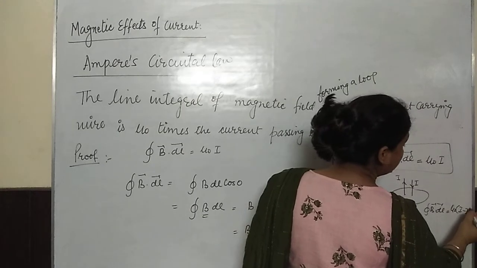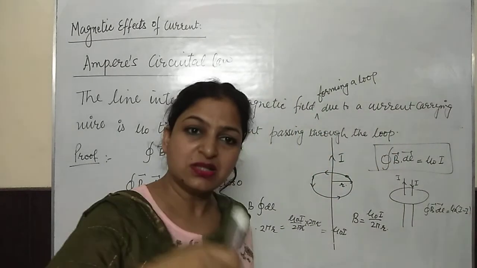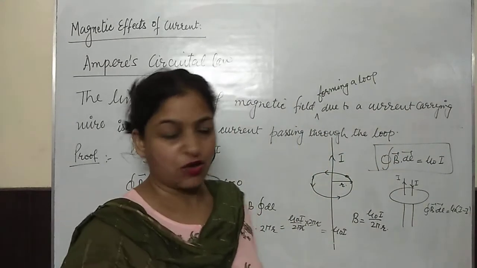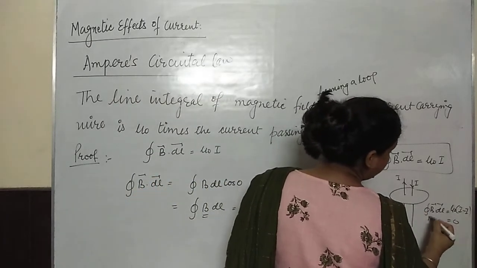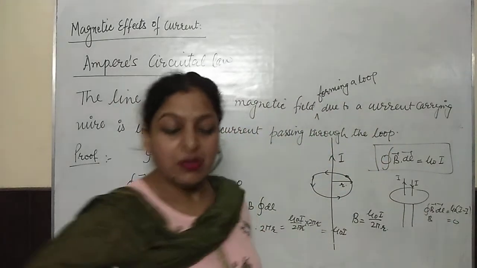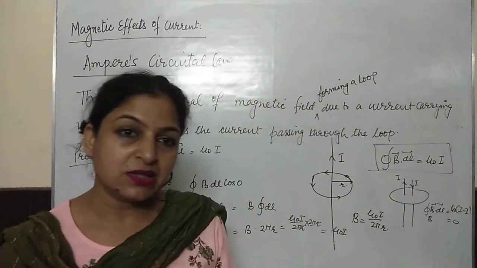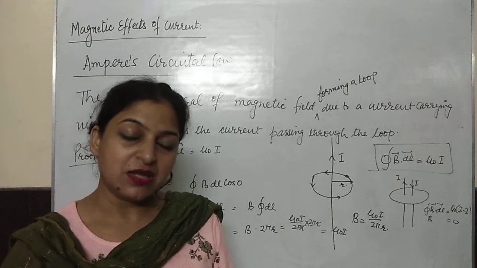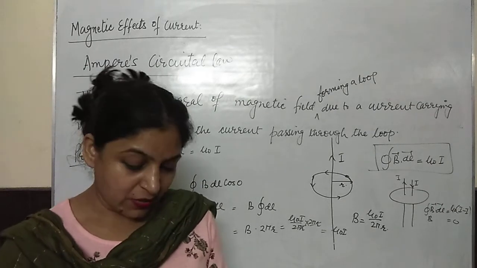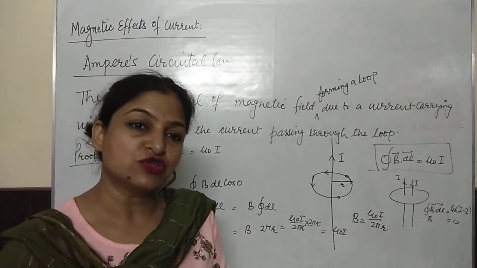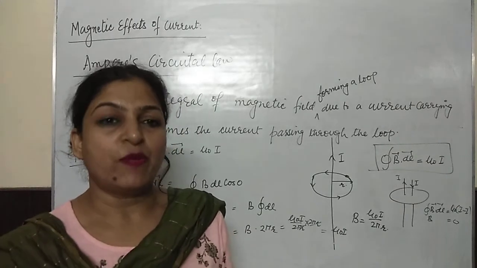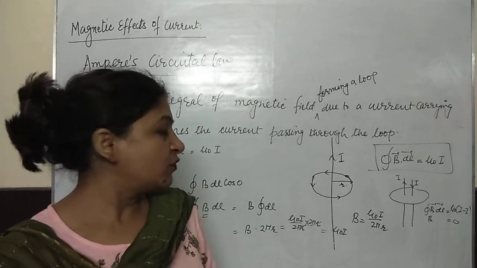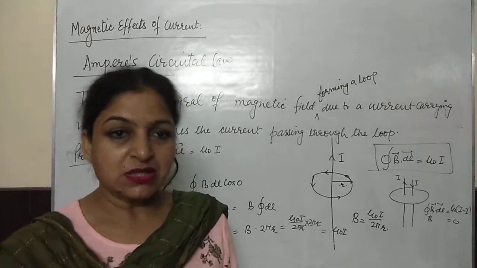One is I, another is minus I, because one current is upwards, another current is downwards. So in this case, the total magnetic field would become 0, because the wires are infinite in nature, and at any point near the wires, the net magnetic field will become 0 because of both these currents. The currents are identical in nature and opposite in direction. So this is the proof of Ampere's circuital law.